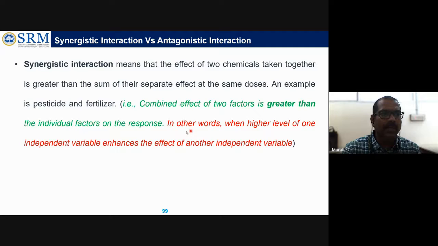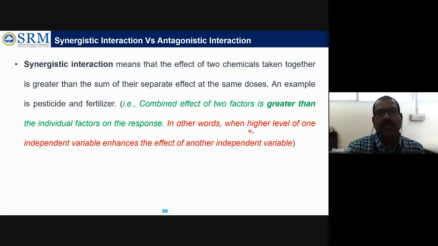Okay, leave that. Another explanation I'm giving here is the combined effect of two factors is greater than the individual factor on the response. You will be having the response for sure from the experiment. If you consider one factor, what is the response? You will consider another factor, what is the response? But if we combine both factors and see that response, that will be greater than if you are seeing the individual. That is what? The combined effect of two factors is greater than the individual factors on the response.